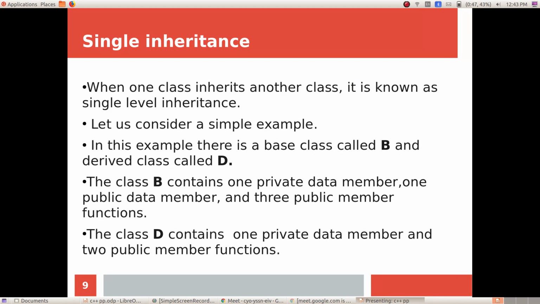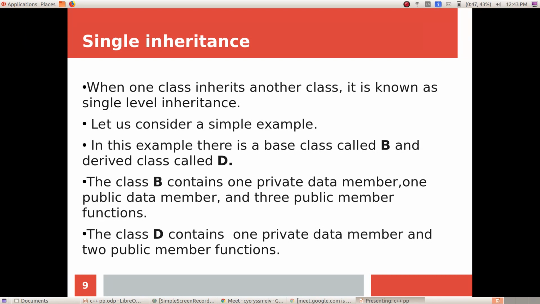More precisely, it consists of only two classes. One is the base class and another is the derived class. You don't have more than two classes in single inheritance. You have only two classes, one base class and one derived class.